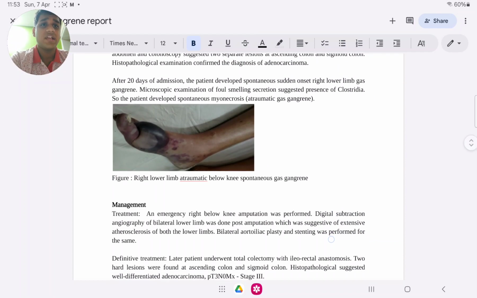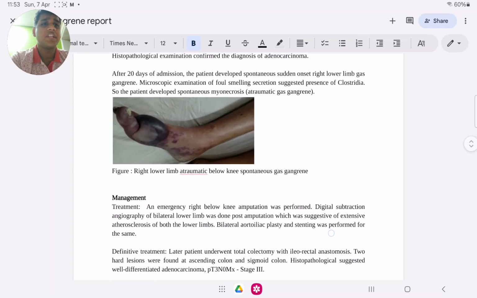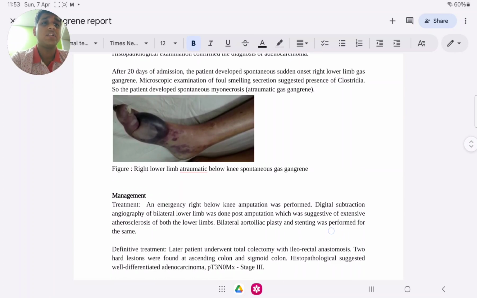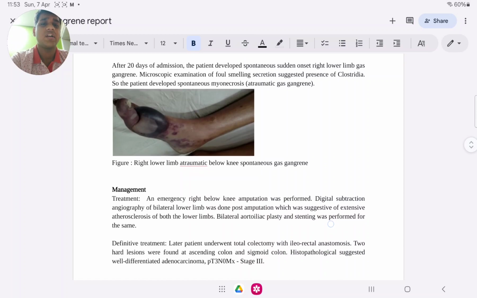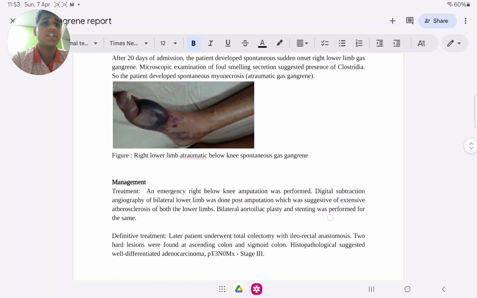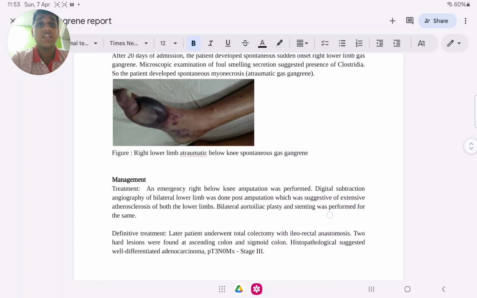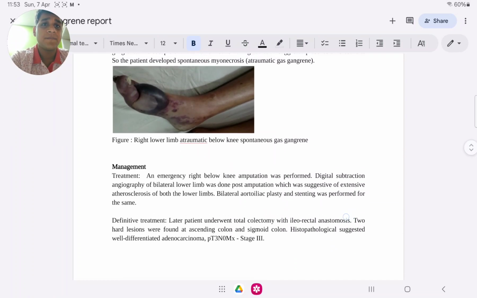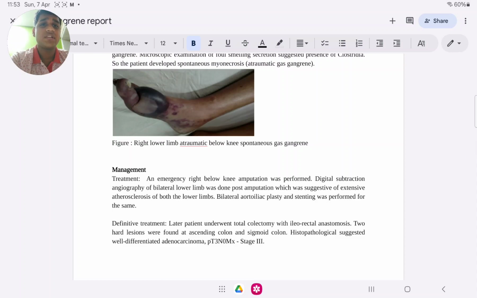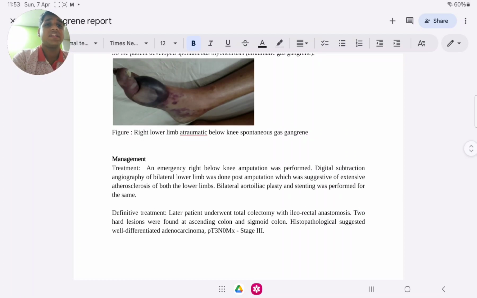After 20 days of admission, the patient developed spontaneous sudden onset right lower limb gas gangrene. Microscopic examination of foul-smelling secretion suggested presence of Clostridia. So the patient developed spontaneous myonecrosis, which is atraumatic gas gangrene. The figure shown here, as you can see, shows right lower limb atraumatic, below knee spontaneous gas gangrene.